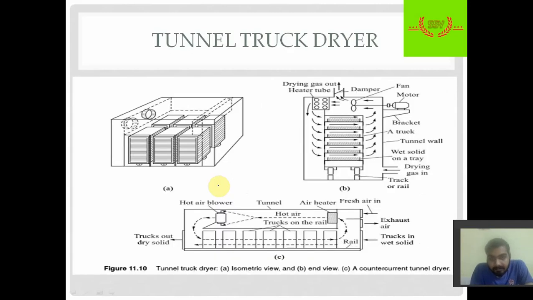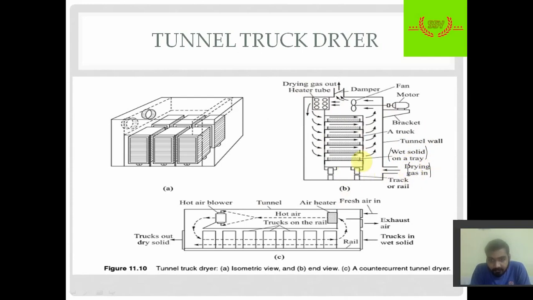Next is the tunnel truck dryer. This is a simple basic diagram, same as the tray dryer, but here we have a different arrangement of trays, and here also direct contact takes place. Here we have wet solid on a tray. Now the drying gas goes in.